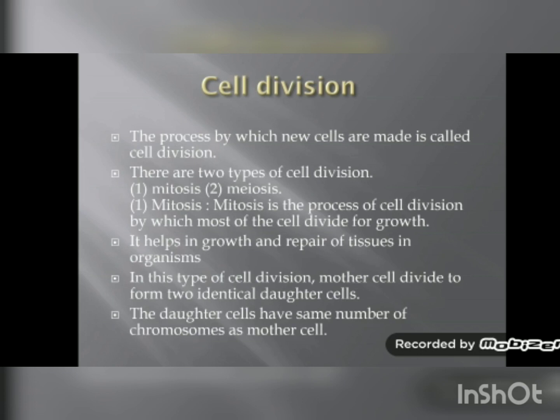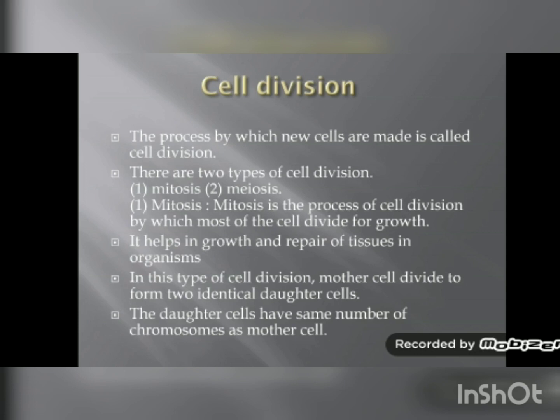Sometimes our skin gets damaged, then after a few days it automatically gets repaired. So how does it happen? It happens due to cell division. The cells in that part of the skin keep on dividing and replace the old cells with new cells, and the wound is repaired or healed, we can say. So cell division is very important in our bodies.